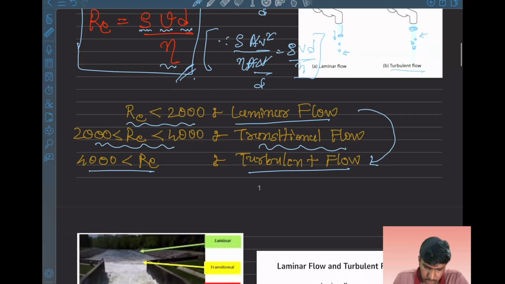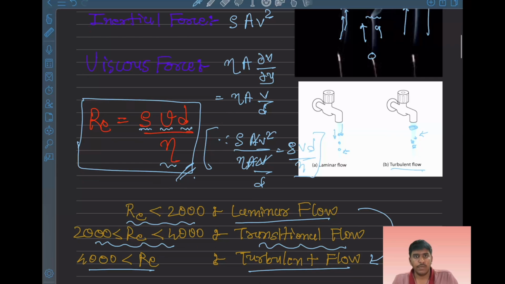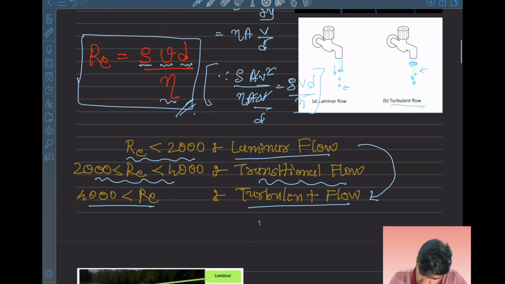So this is the basic intuition of the Reynolds number, laminar flow, turbulent flow, inertial force and viscous force. Based on the ratio, we can derive the Reynolds number, and based on the equation, we can get the number for each flow, and based on that number, we can say whether it is laminar, which is a steady flow, or turbulent, which is an unsteady flow.